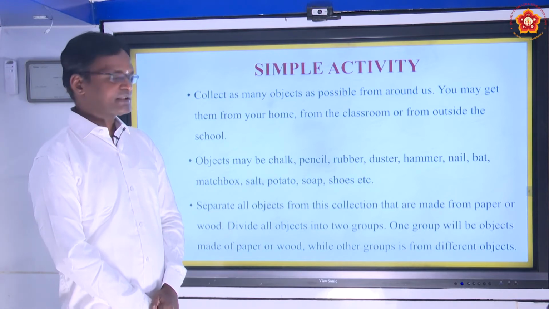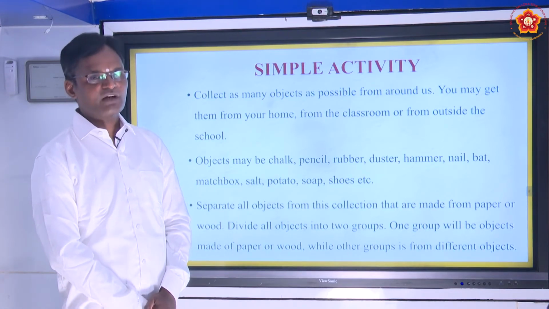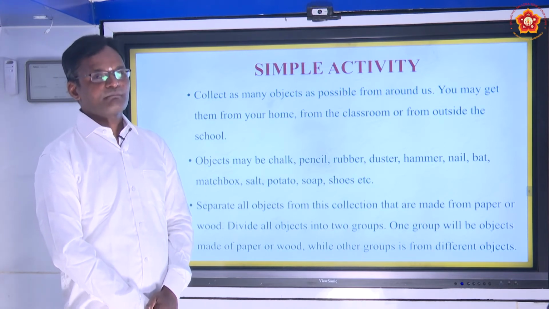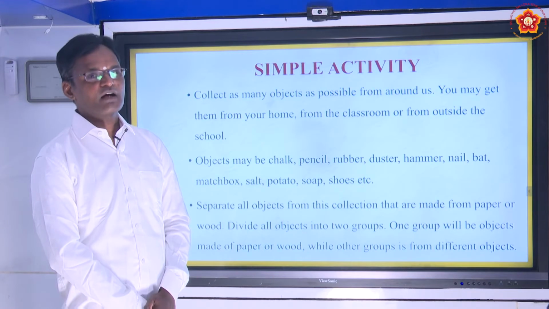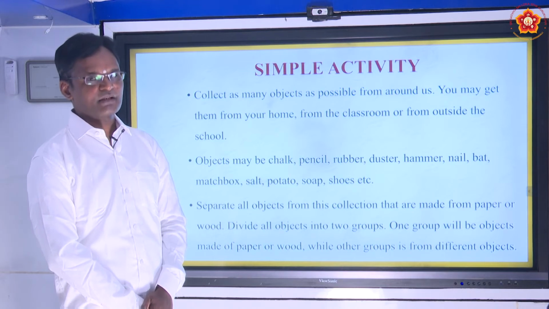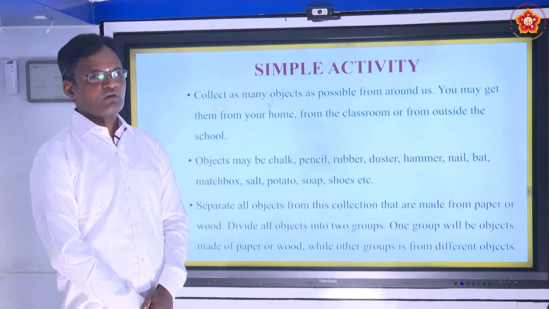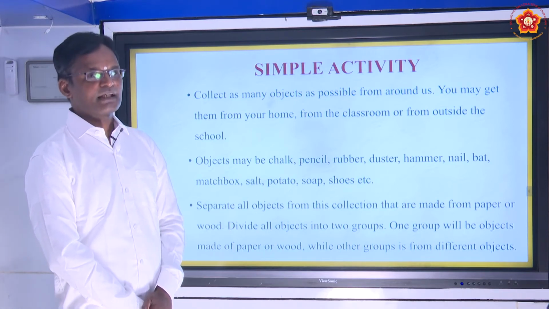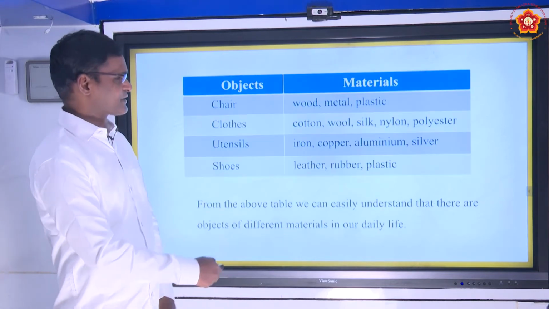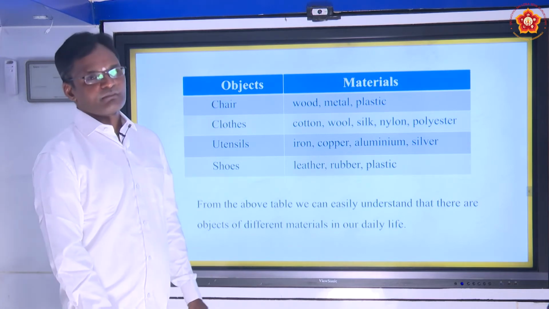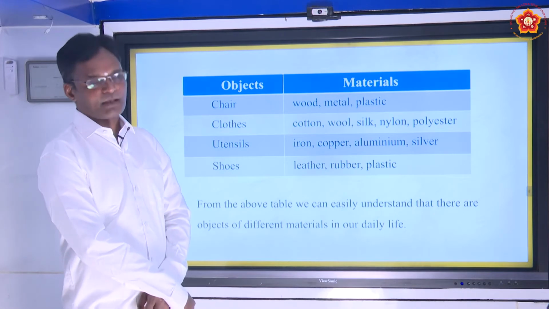Now what we will do is separate these objects that we have collected into two groups. One group should be made up of paper or wood, and the other group should be made up of materials other than wood or paper. By this simple activity, you can understand that objects are not only made up of wood or paper, but are made up of different materials. Even from a simple table, as you are seeing on the slide, I have taken a chair made up of wood, metal, plastic.